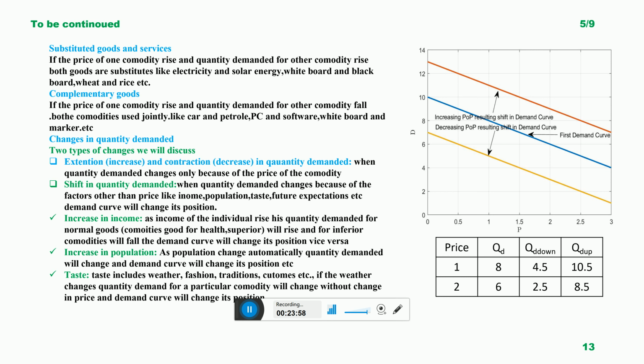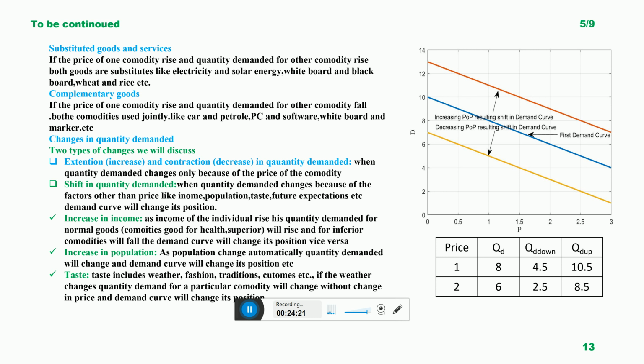The second one is an increase in population. Again, this is very clear: when population increases, at the same price, demand for the particular commodity will rise. Price does not decrease, price is the same, but population increases. The people come back to Afghanistan, so automatically their demand for goods and services will rise.